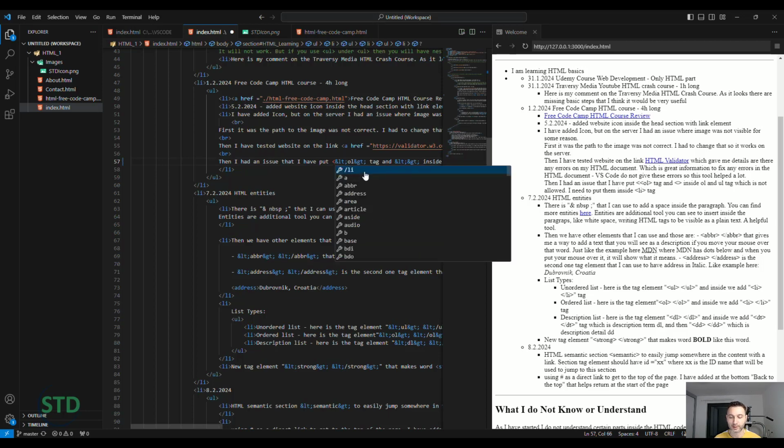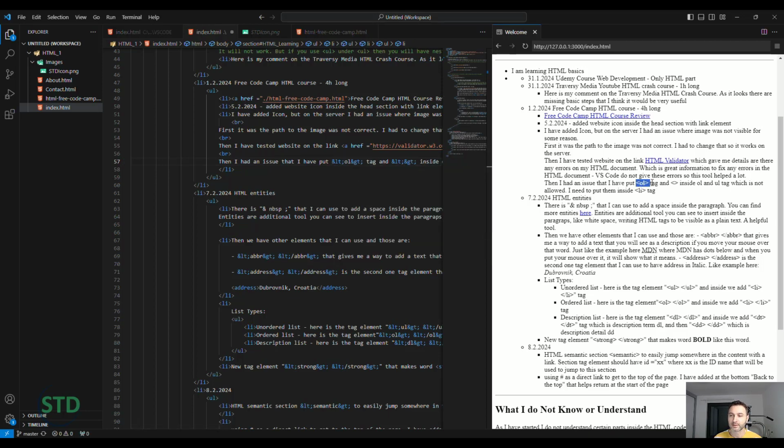When I put this one here, it is right here inside the web page. It says the bracket, ol, and closing bracket. And instead of the brackets, you cannot write that here inside the code, but you need to have these entities instead of that to have these brackets visible here inside the web page. So these are very useful if you would like to write some kind of text that is including these tags that are used inside the HTML.